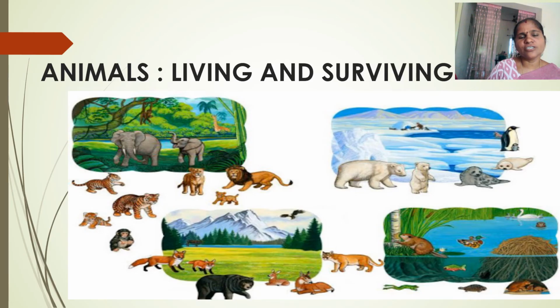In previous sessions, you have learned about the meaning of adaptation. Adaptation in animals can be segregated into 5 categories. What are they? Terrestrial animals, aquatic animals, amphibians, aerial animals, arboreal animals. You have learned about all these animals.